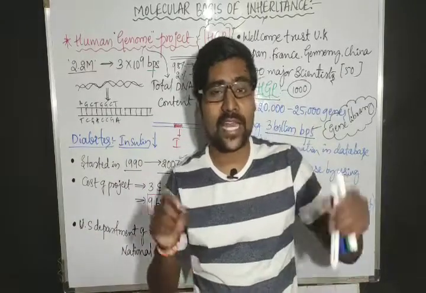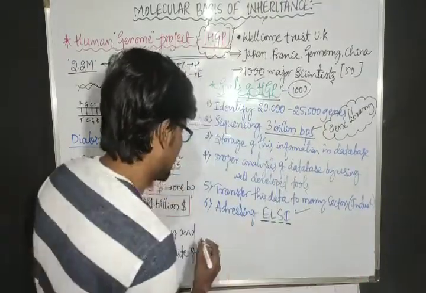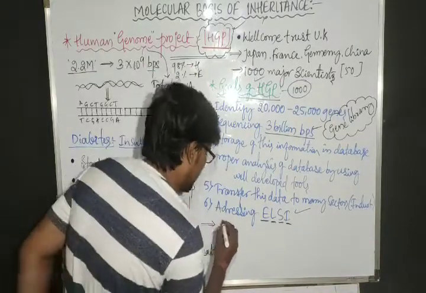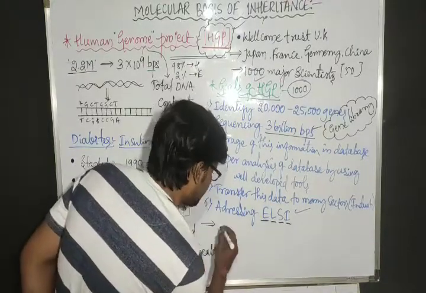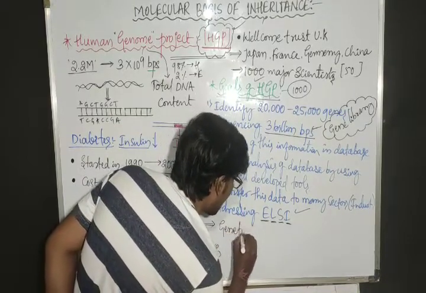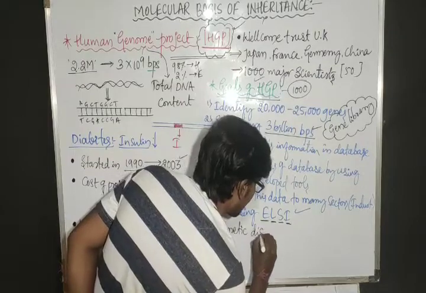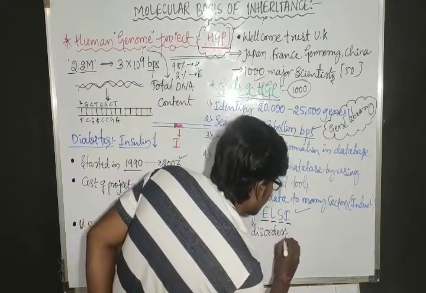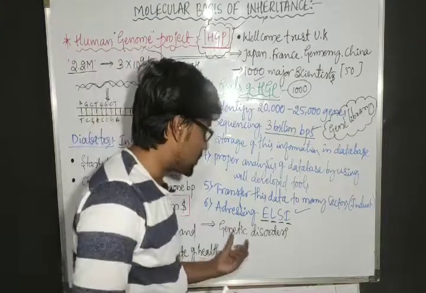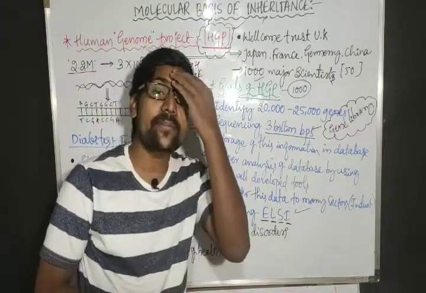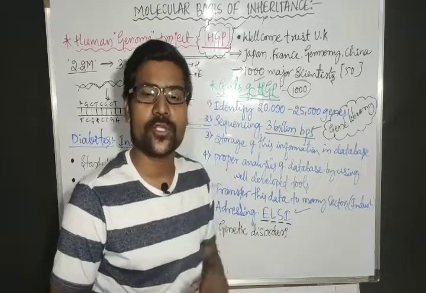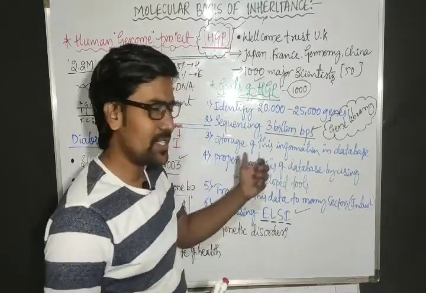Apart from that, we have one more benefit: to some extent we can cure genetic disorders, birth diseases. We can cure them.